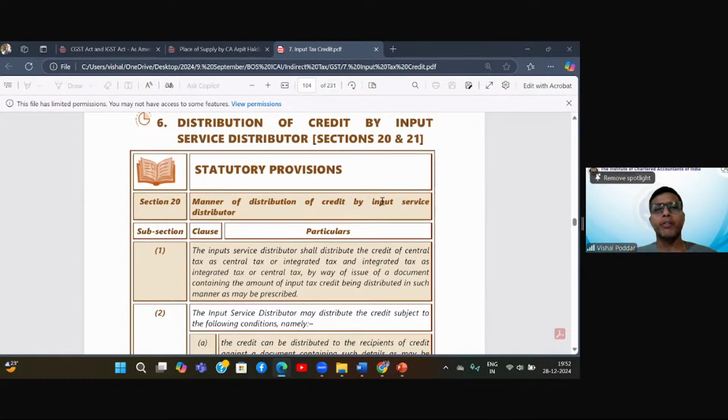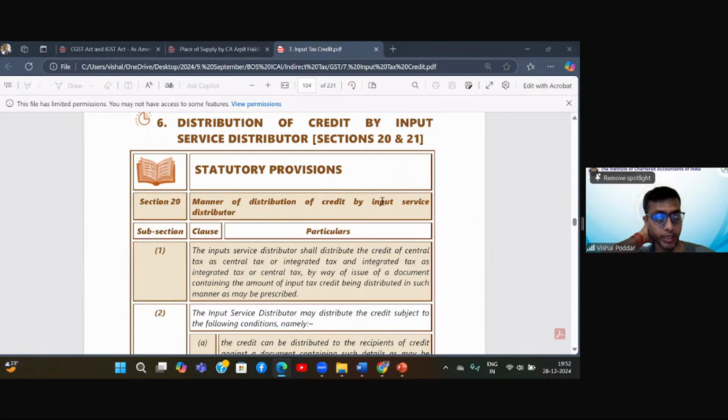Now the questions that will come are: how will I divide the credit? How will I do the procedural part? How will I find out how much proportion to be given to each of my distinct persons? The answers are provided in the provisions itself. Firstly, you have to divide it to all your units in the ratio of their respective turnovers. So whatever turnover they are having, because you have to divide this every month, because every month you are getting credit. So it is saying take the turnover as the ratio and divide it to all the units.